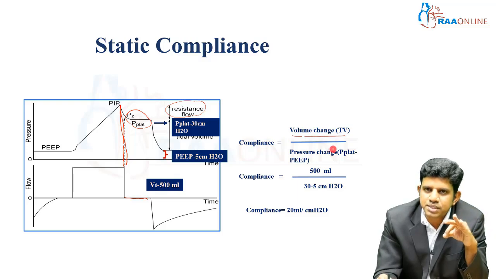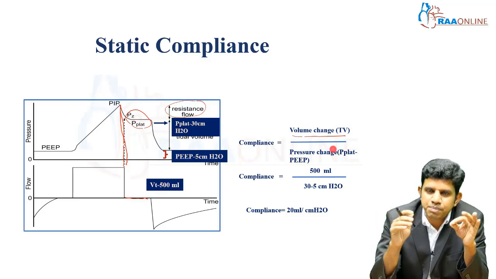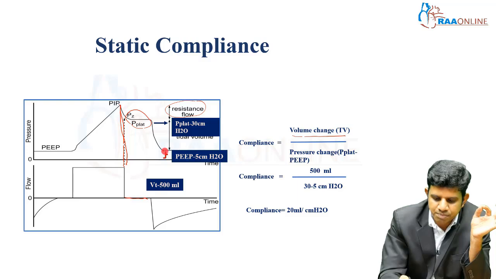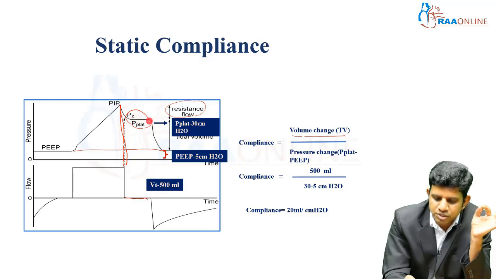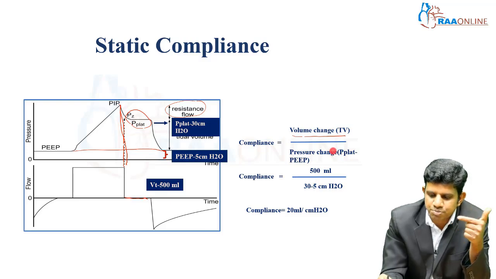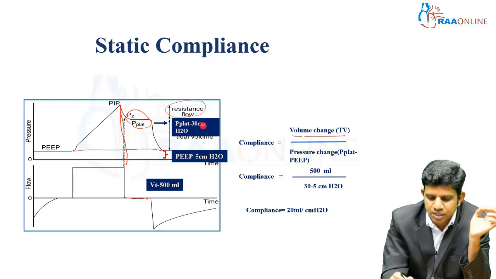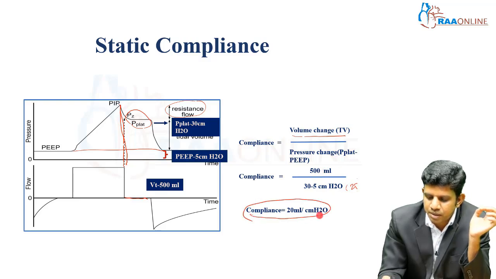The pressure change means the end of inspiration from the end of expiration. At end of expiration, the PEEP is the continuous end expiratory pressure. Above that is the pressure during the end inspiratory hold, the plateau pressure. So, plateau pressure minus PEEP is the pressure change from expiration. The volume change is my tidal volume, and the pressure change is plateau pressure minus PEEP. My plateau pressure is 30 and my PEEP is 5, so it's 25. 500 divided by 25, my compliance is 20 ml per centimeter water.